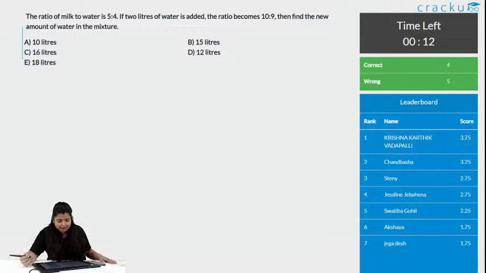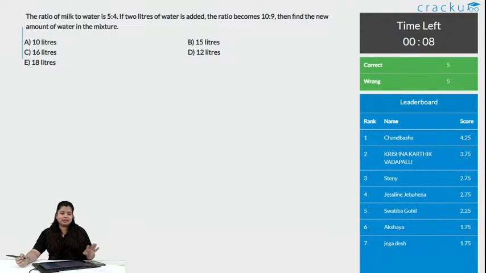Seconds remaining. There are no tricks and tips in this question, you just solve it by basics, you will get this answer. And 5 people already got it correct. Okay, with this we have 5 correct answers and 5 wrong answers.